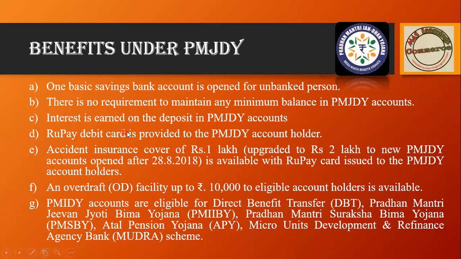Interest is earned on deposits. They will pay you interest, as well as provide you a RuPay debit card. Debit card also they will provide to the account holder. Then accident insurance also they will provide up to 1 lakh, and it was changed to 2 lakh. That is new in 2018, it was upgraded from 1 lakh to 2 lakh. Apart from that, overdraft facilities are also available up to 10,000.